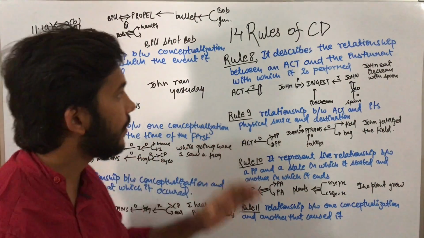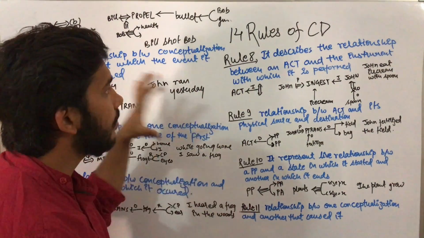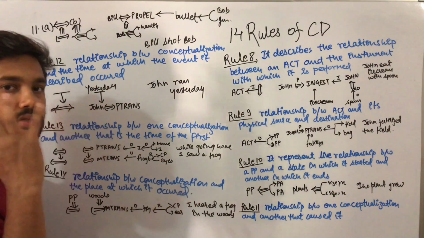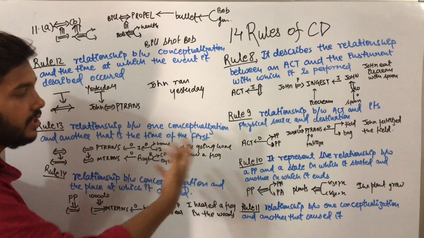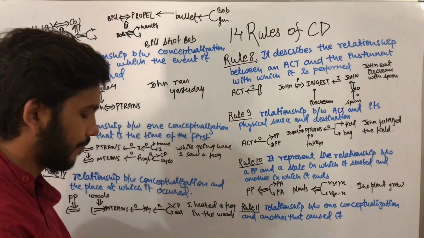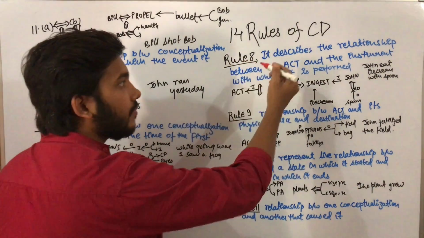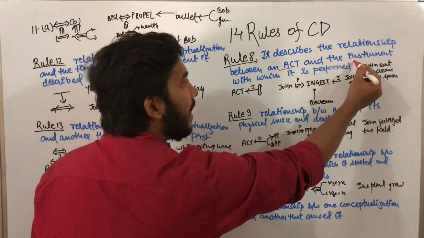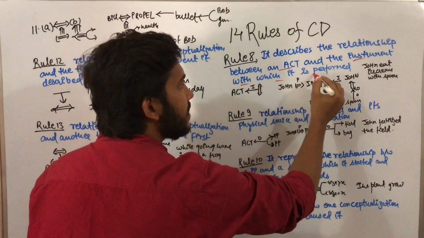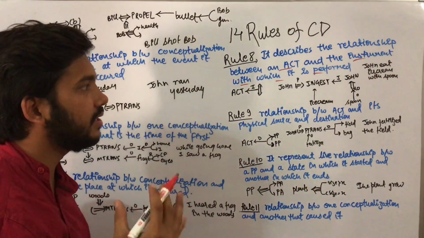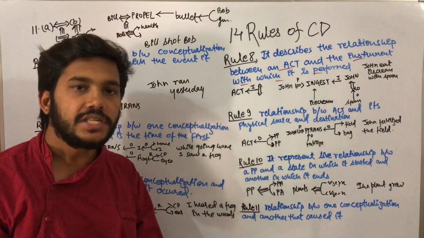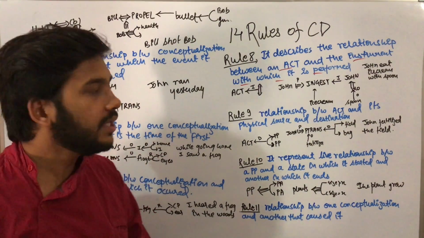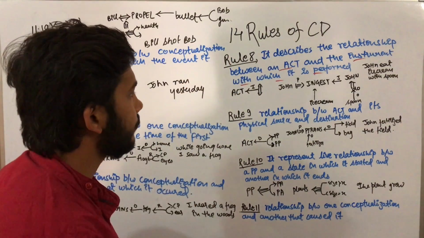Hi guys, now we are coming to the second 7 rules. First we have discussed the 7 rules. Now the rest 7 rules we will discuss. Rule 8. It describes the relationship between an act and the instrument with which it is performed. Whenever there is a situation that any action is being performed with some instrument, then we are going to use this rule.